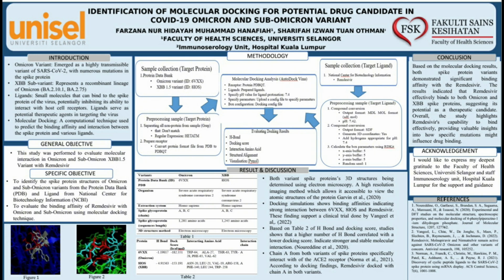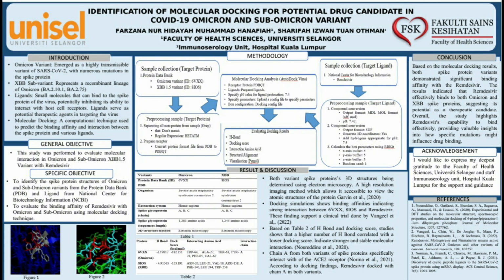Moreover, Omicron's H-bond energy is negative 1.19817, whereas XBB has a stronger H-bond interaction with an energy of negative 4.91563. Based on previous study, a higher number of H-bonds correlates with a lower docking score. It indicates stronger and stable molecular interaction.